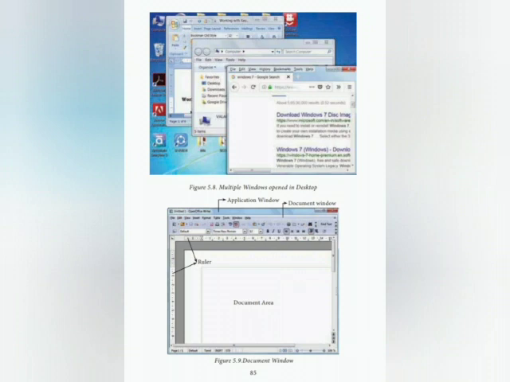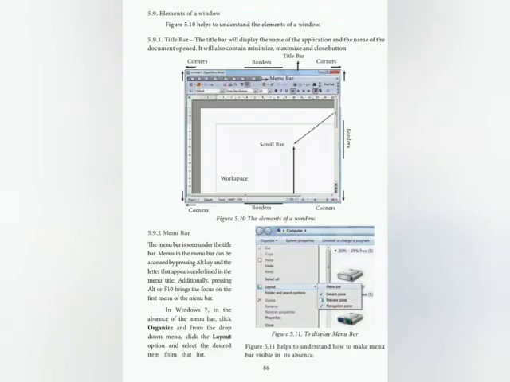First image is multiple windows opened in a desktop. Then second one is document windows. Elements of a window. Title bar. The title bar will display the name of the application and the name of the document opened. It will also contain maximize, minimize and close buttons.